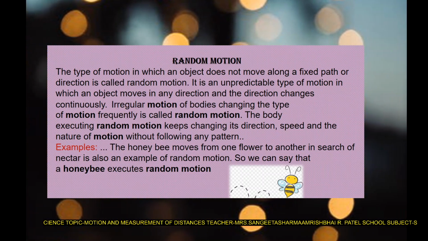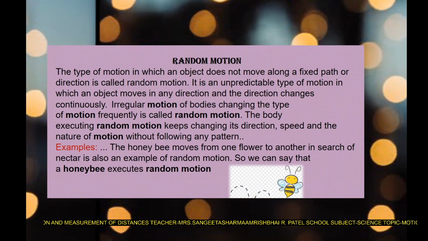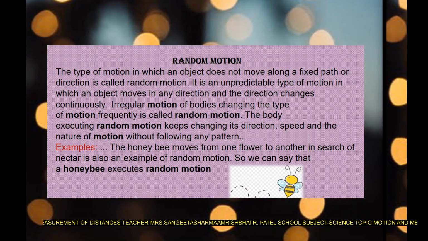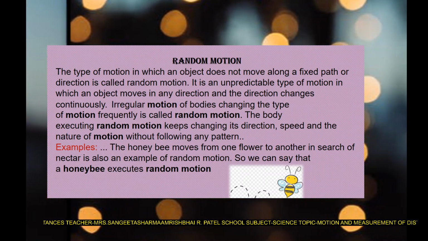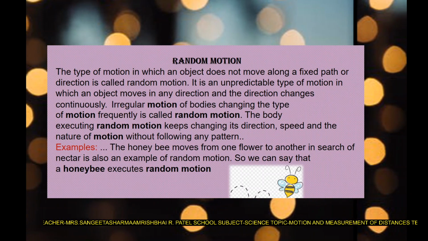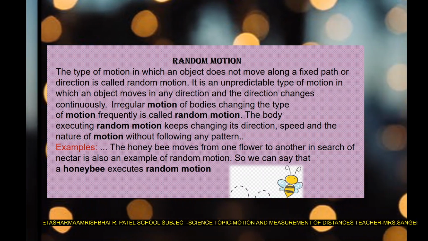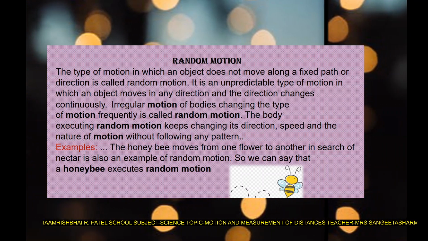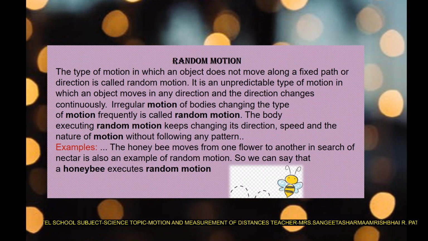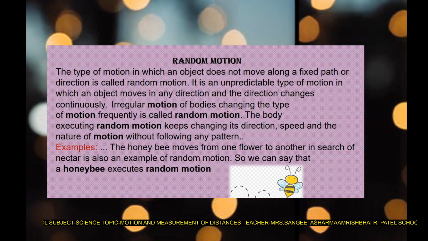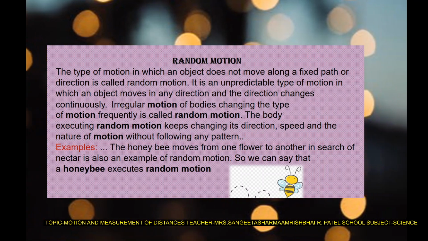You can see in the example the honeybee, which is moving from one place to another in search of nectar. The honeybee is not following any particular path. There is no traffic signal, and nobody is guiding the honeybee about where it has to go. So the honeybee is moving randomly here and there. That is why we can say that the honeybee executes random motion. There is no particular pattern of moving, not a straight line or curved path. It can move randomly any way, here and there. So it is called random motion.